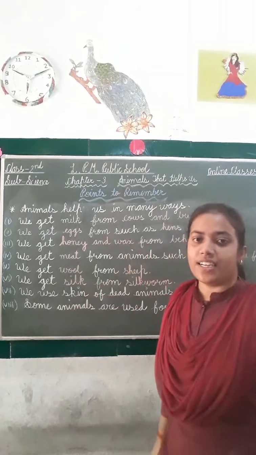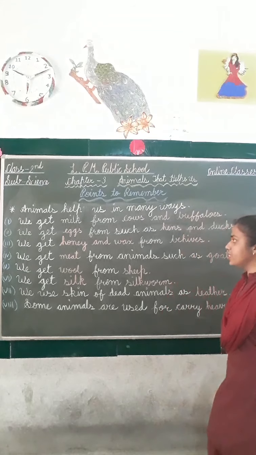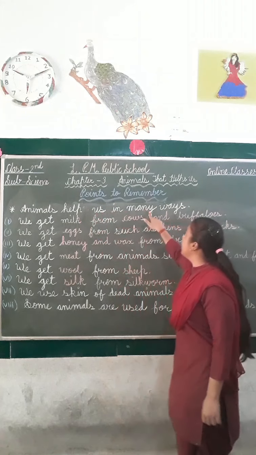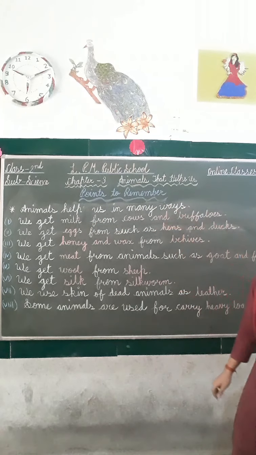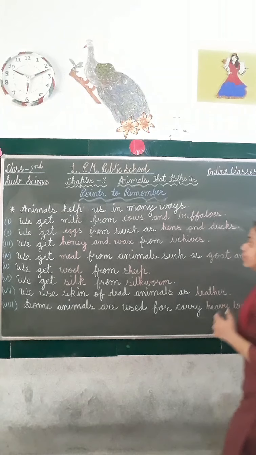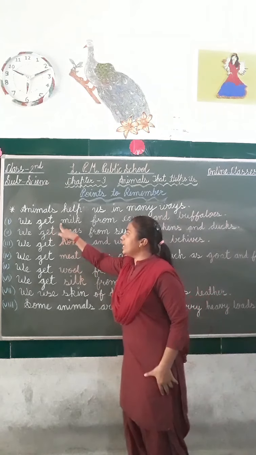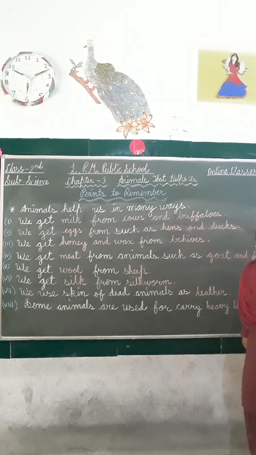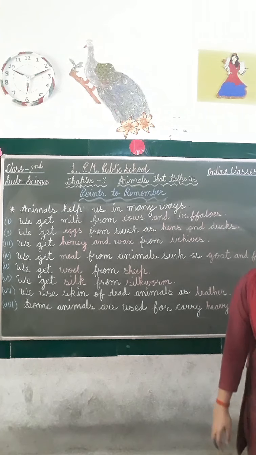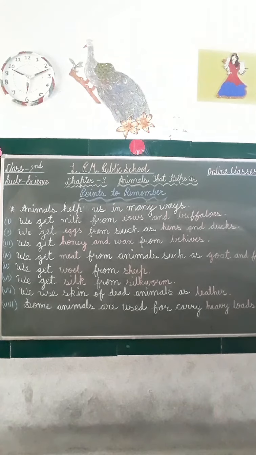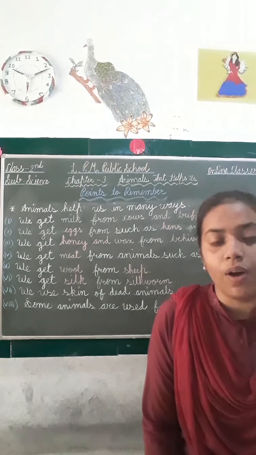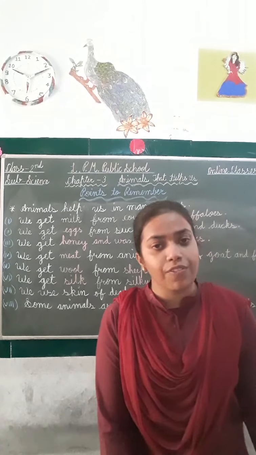Now students, let's discuss the next point. Animals help us in many ways. So my dear students, animals help us in many ways. The first one is we get milk from cows and buffaloes. Students, from where do we get milk? We get milk from cows and buffaloes.